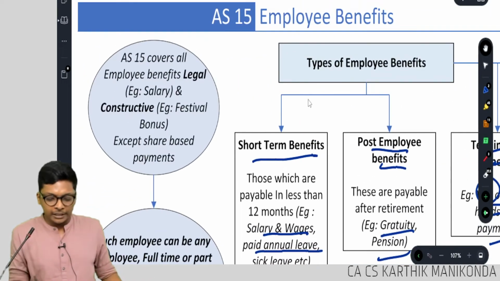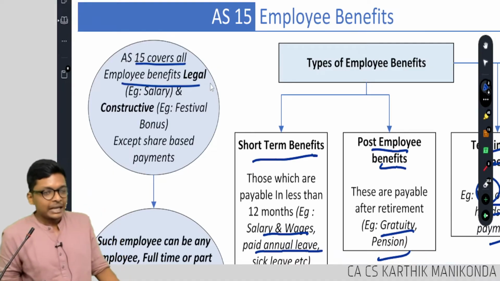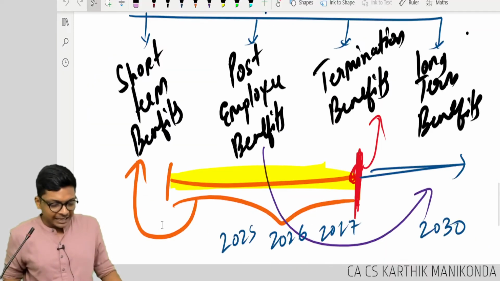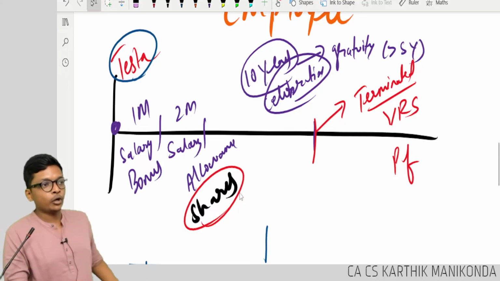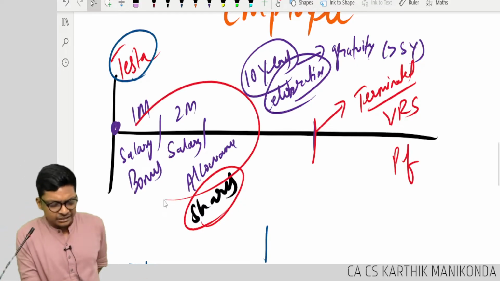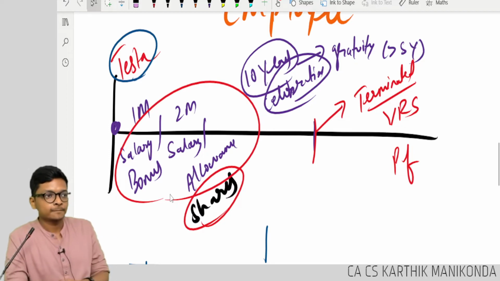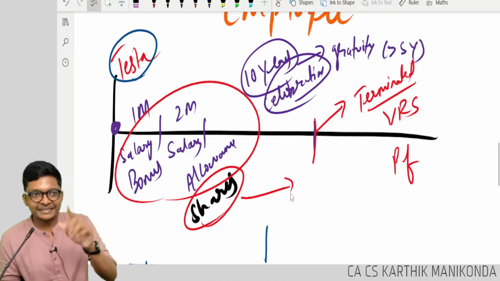Now, I already told you, AS 15 covers all employee benefits. It covers everything except shares given to employees. Everything else, whatever the employee gets, except shares. Why? Because for shares, we have a separate standard.